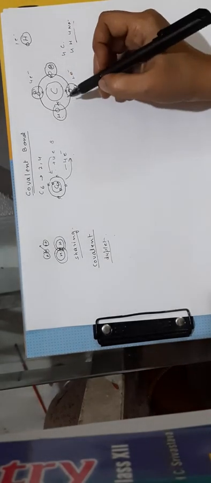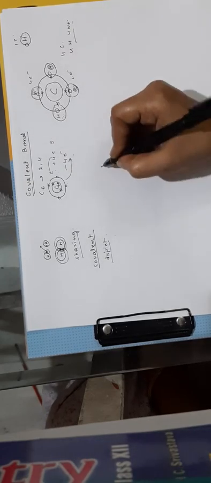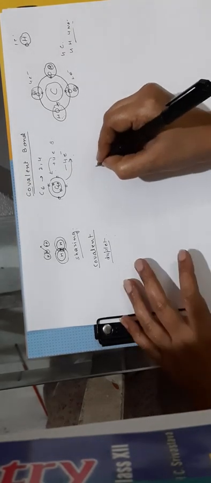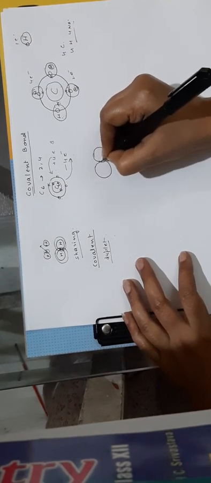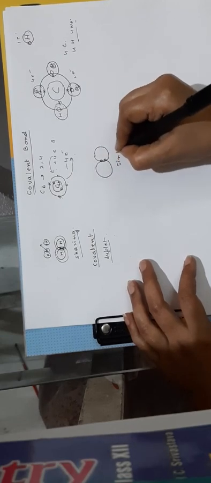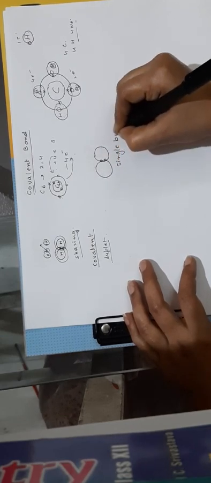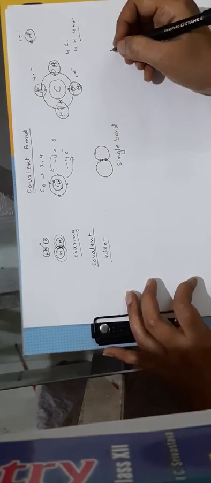But still, how many bonds are formed by hydrogen sharing only 1 electron? Whenever there is sharing of only 1 electron between 2 atoms, this is called a single bond. It is a covalent bond, but it is called a single bond.